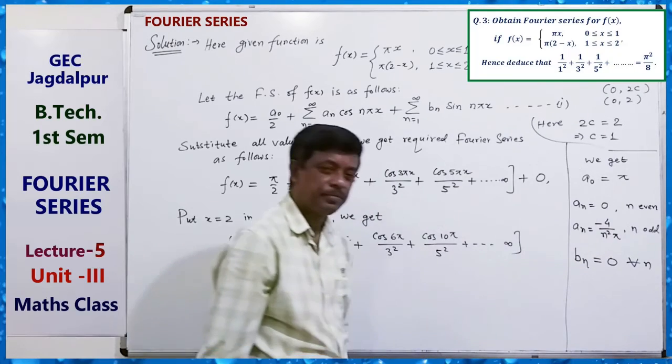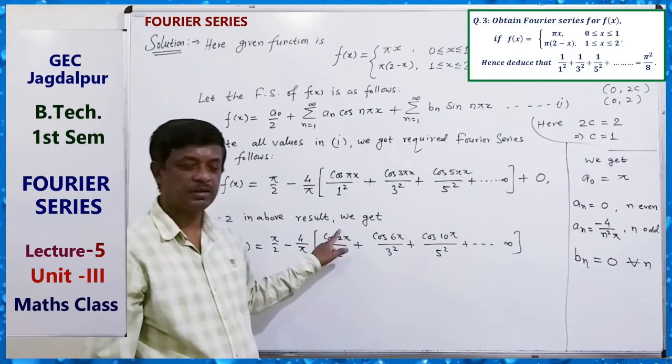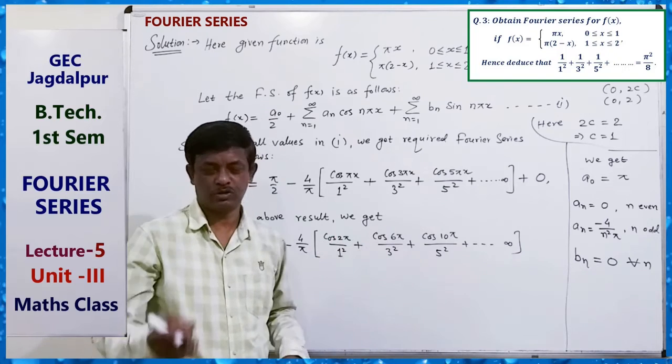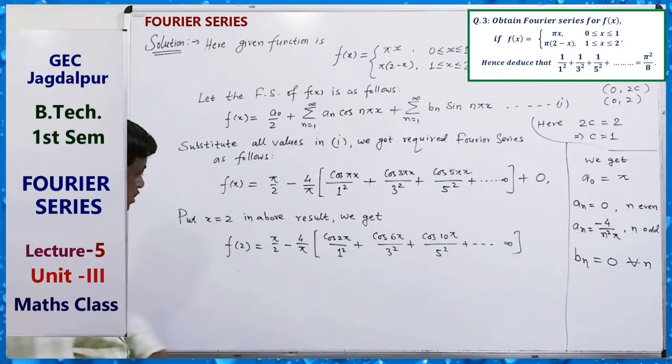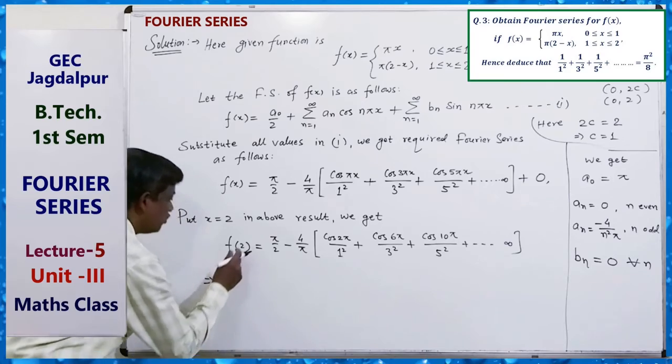Now, what is the value of this? Cos 2 pi equals 1, cos 6 pi equals 1, so all are 1.